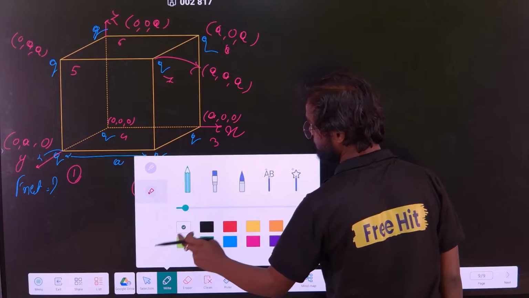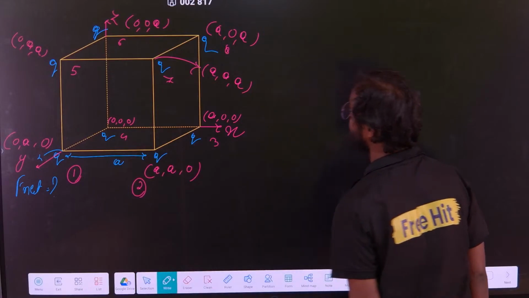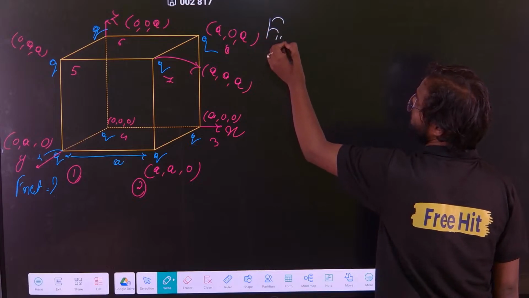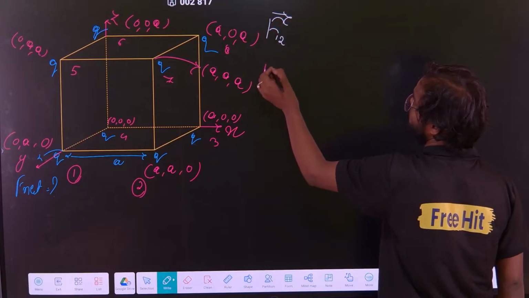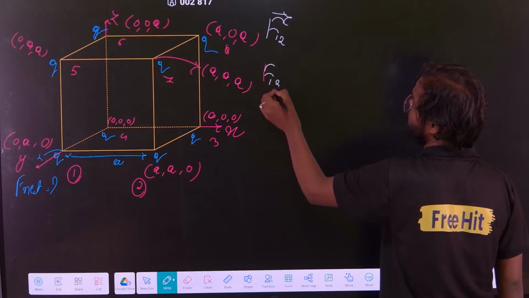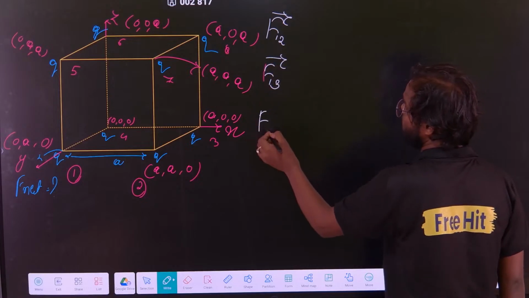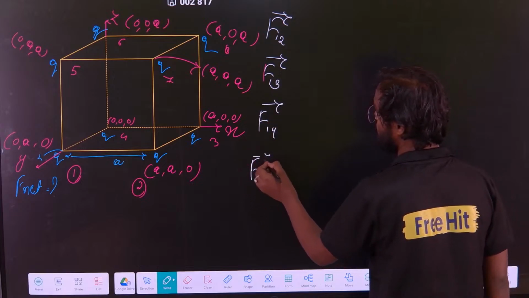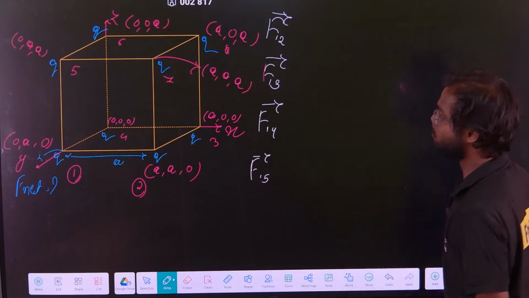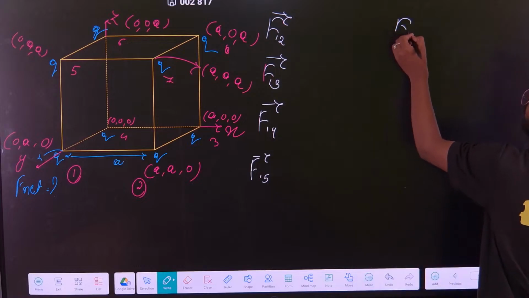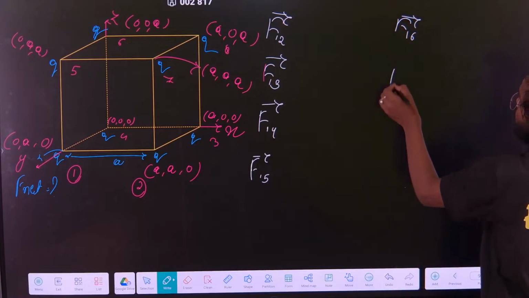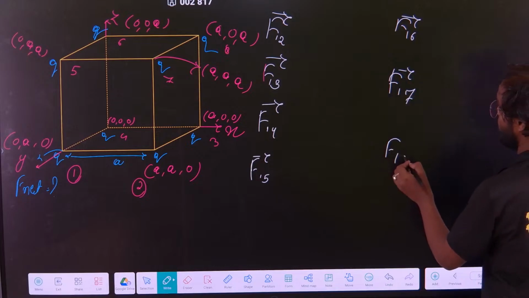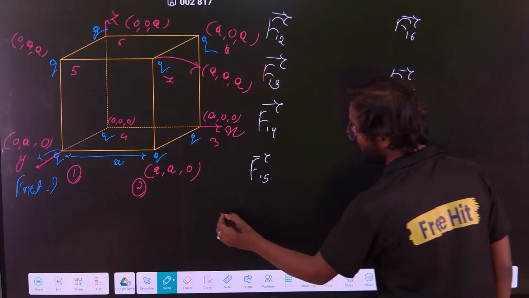Now what you have to do after this is write force on 1 due to 2, then force on 1 due to 3, then force on 1 due to 4, force on 1 due to 5, then force on 1 due to 6, then force on 1 due to 7 and force on 1 due to 8, and then you have to add all these forces.